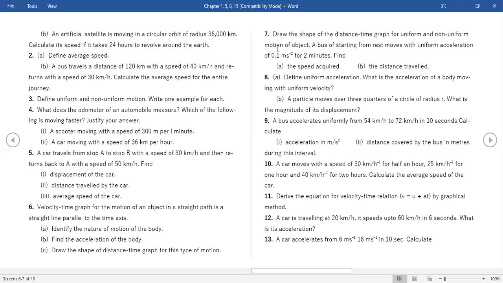Seventh. Seventh numerical. Ma'am, should we do the A part or the B part? Should we draw the distance time graph? Yes.